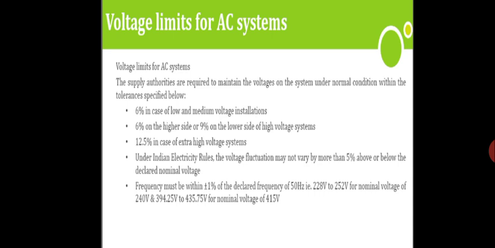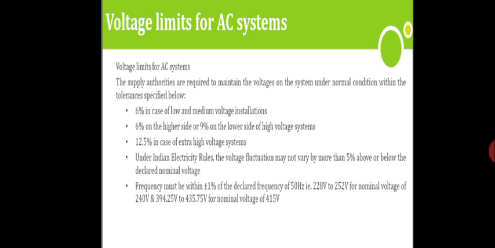That is 6% in case of low and medium voltage installation. 6% means plus or minus 6%. Either it can increase up to 6% or it can decrease up to 6%.